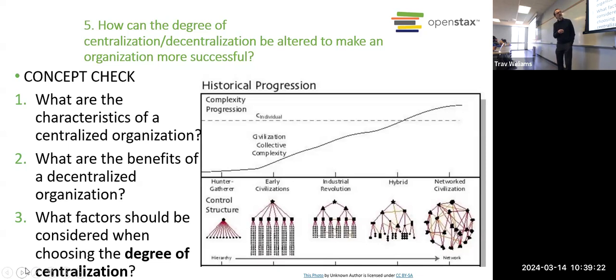I found this interesting graphic that shows over time how societies have gone from fairly centralized to very decentralized. We could think in terms of businesses, in terms of communities, the same phenomenon has evolved over time.